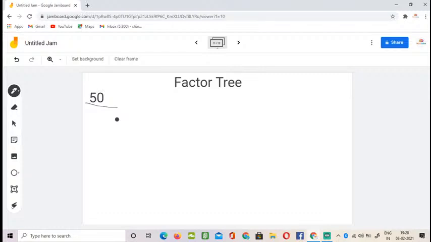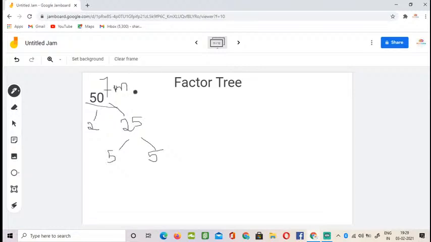So if you want to elaborate it a little bit, you can give 2 times 25 and 5 times 5. This is also the same, I think. So let's do it in a simple way. So here you can get 2 and here you can get 25. Okay, then here you get 5, and here you get another 5. Okay, now we have got the first method.